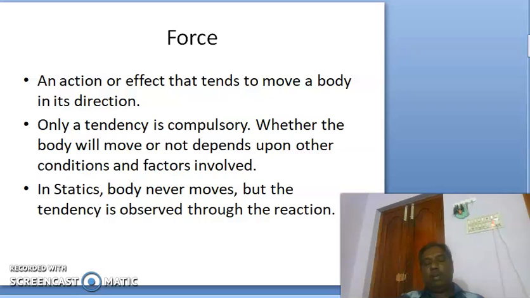Force. So force is an action or an effect that tends to move a body in its direction. So only a tendency is compulsory here. Whether the body will move or not depends upon the conditions and the factors involved. So in statics, a body never moves, but the tendency is observed through the reaction that follows the force.